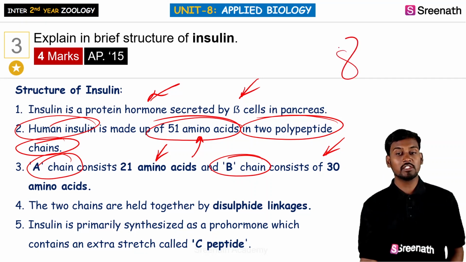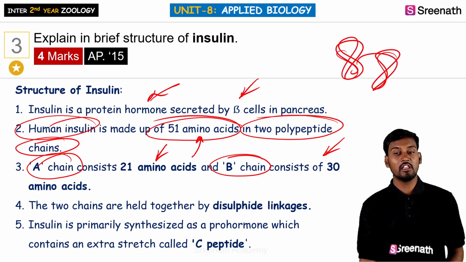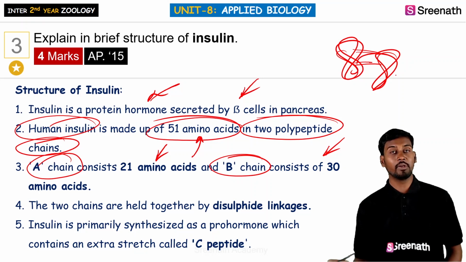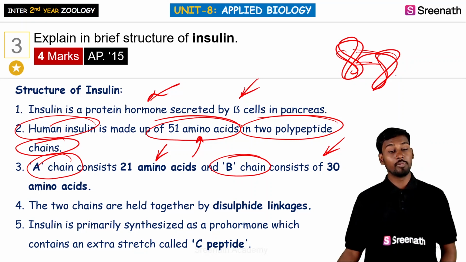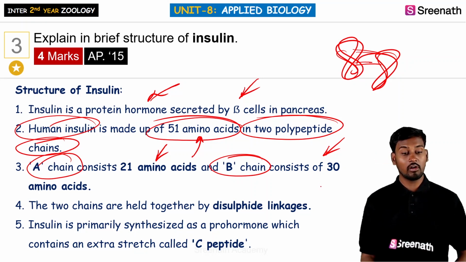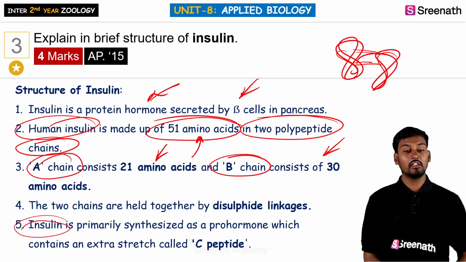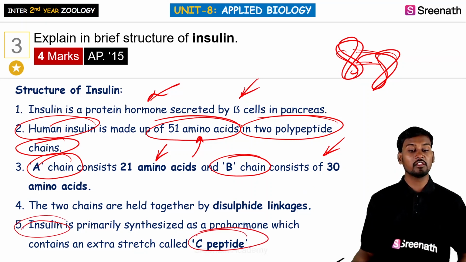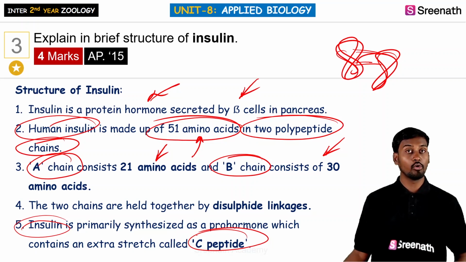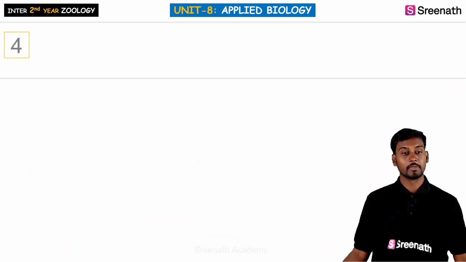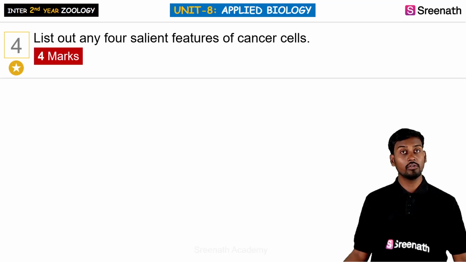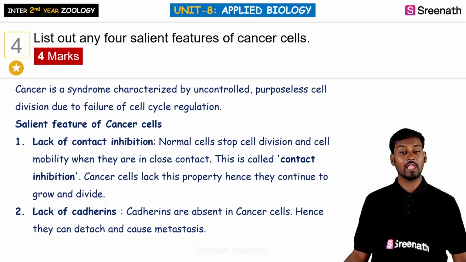Both the chains are generally connected by means of a bridge called a disulfide bridge, where we can see both chains are attached to each other. The insulin is generally synthesized in the form of proinsulin, or the prohormone, which also contains the C peptide. So the fourth question is: list out any 4 salient features of a cancerous cell.